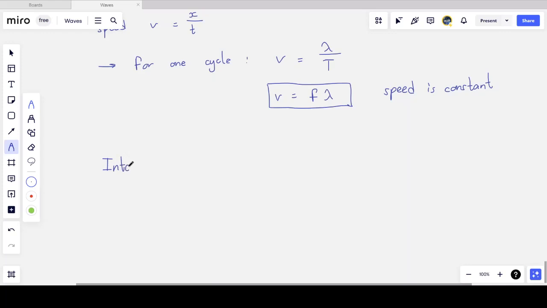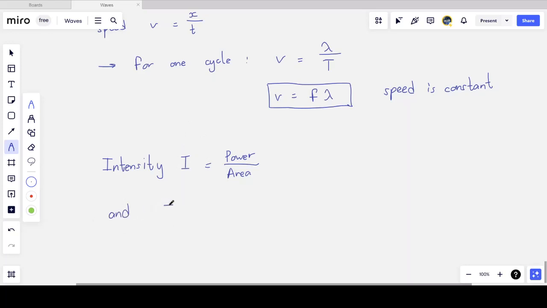The other quantity that's important to discuss is the intensity. We're not going to discuss this in too much detail, but the intensity of a wave, I, is defined as the power of that wave, which is the energy per unit time, if you remember power from dynamics, divided by the area over which the wave is providing that power. So obviously larger area means smaller intensity. So the intensity is the energy per unit time per unit area.